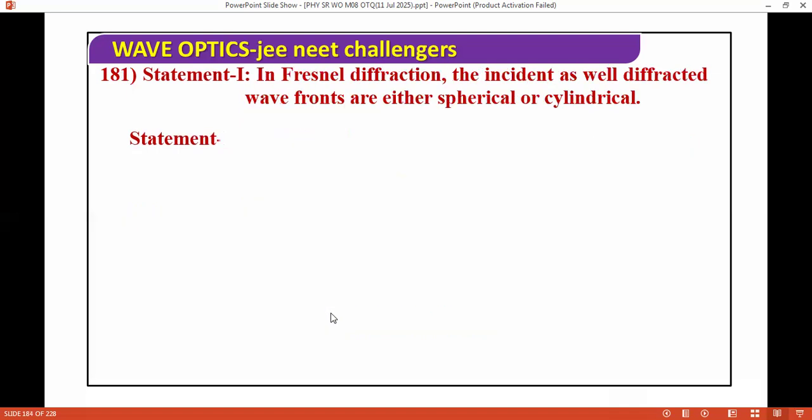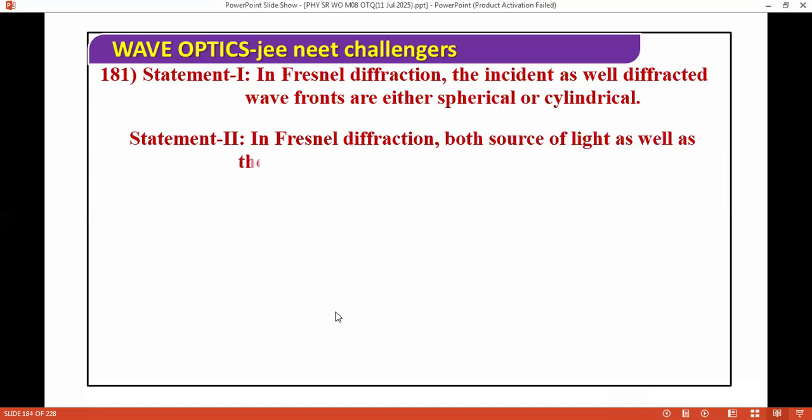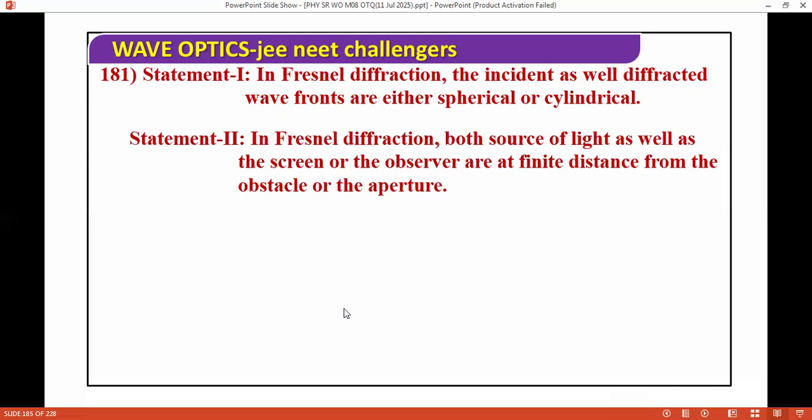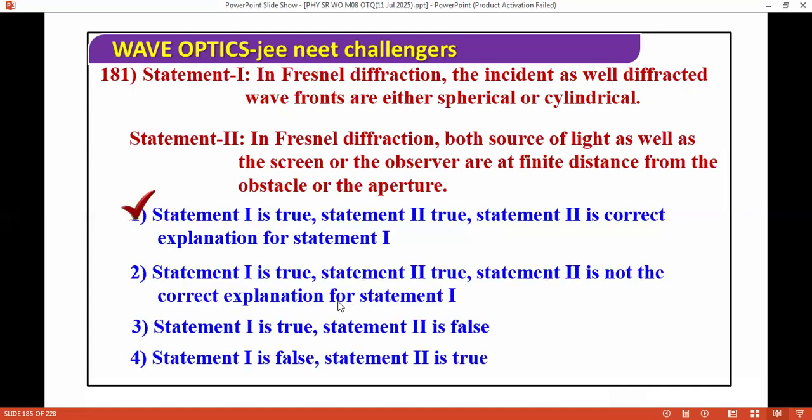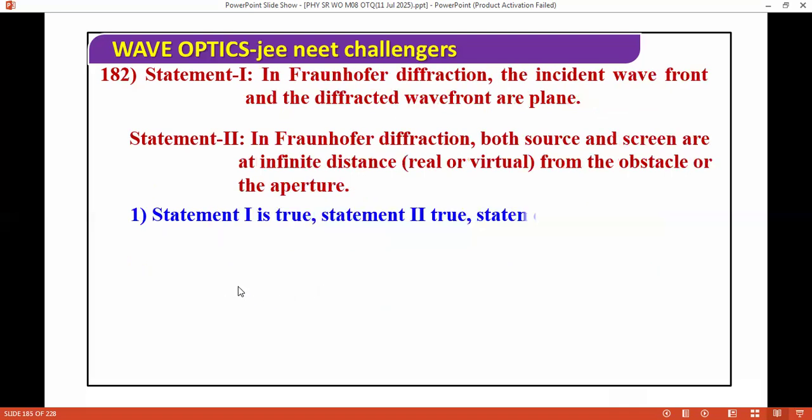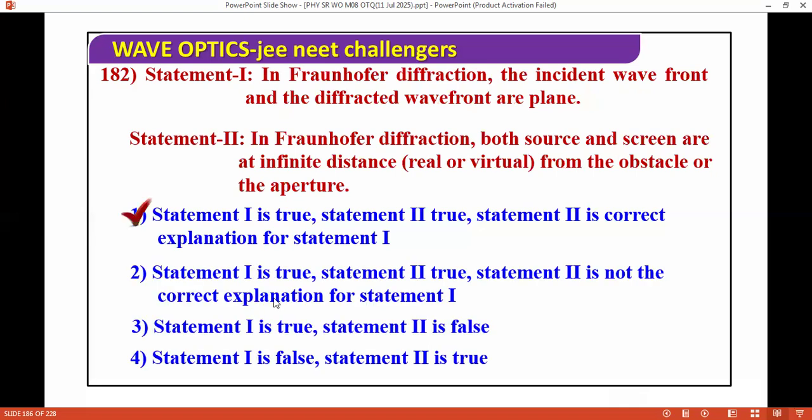Next question I'm moving ahead. In Fresnel diffraction, the incident as well as deflected wavefronts are either spherical or cylindrical. In Fresnel diffraction, both the source of light as well as the screen or the observer are at a finite distance from the obstacle or the aperture. For this question, both statements are true and it is the correct explanation as well. Next question: in Fraunhofer diffraction, the incident wavefronts and the deflected wavefronts are plane. In Fraunhofer diffraction, both source and screen are at a finite distance from the obstacle or the aperture. So this is an easy question. For this question, both are correct.